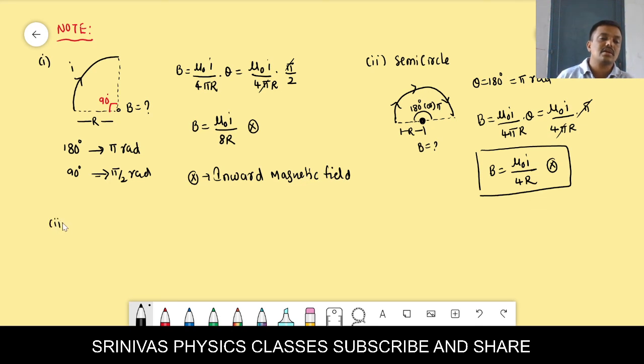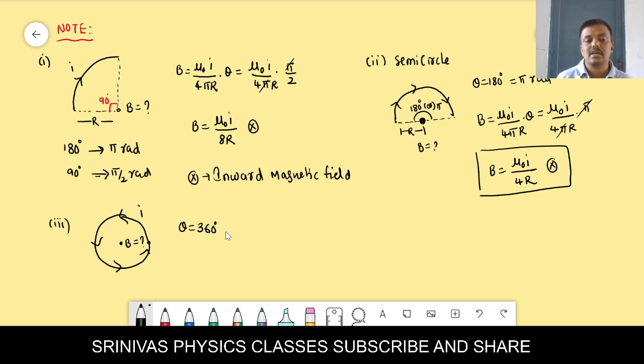I want the magnetic induction at the center of the circle, carrying current. For example, we will take anti-clockwise here, right? Anti-clockwise we will take, and at this point I want the magnetic induction. How much angle does this circle make? You take this as one point, and again come to the end, the same point will be there. It makes 360 degree, right? Here we take theta as 360 degree. 360 is equal to 2 pi radian, because pi is 180. We should use radians only.